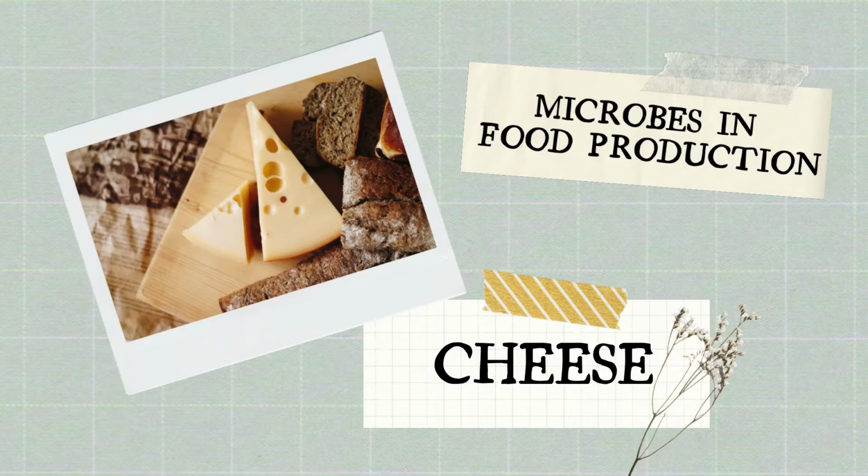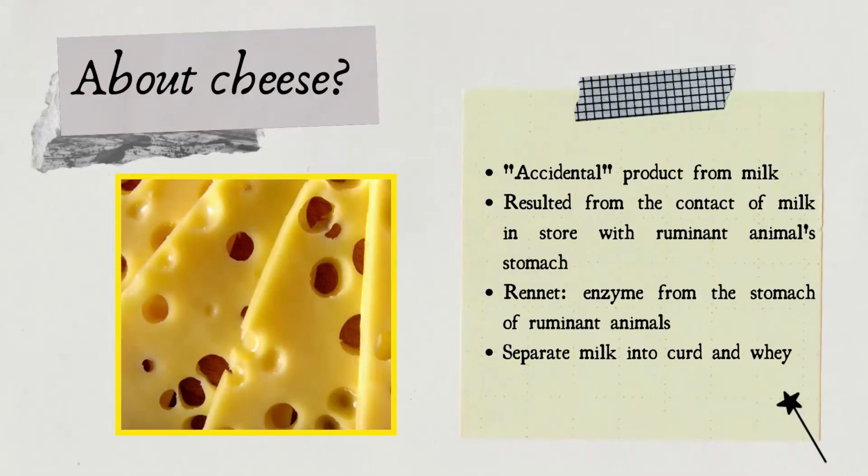The next is cheese production. Cheese is actually an accidental product obtained from milk. It results from the contact of milk with rennet, the enzymes from a ruminant stomach, during storage. Therefore, the milk becomes separated into two parts, which are curd and whey.